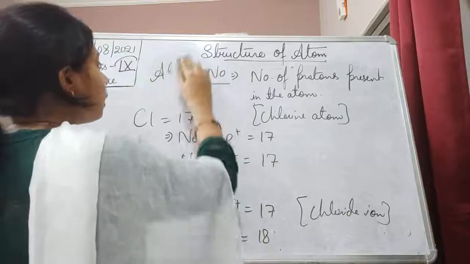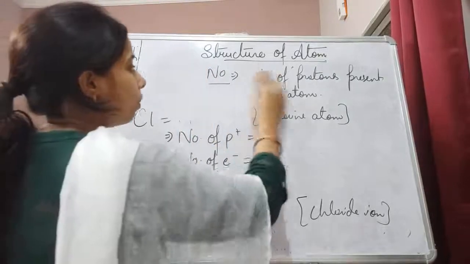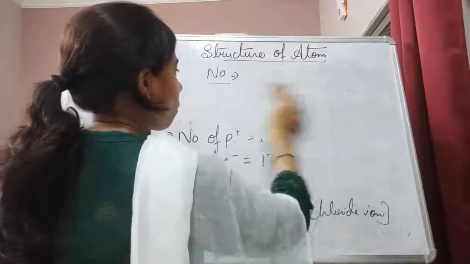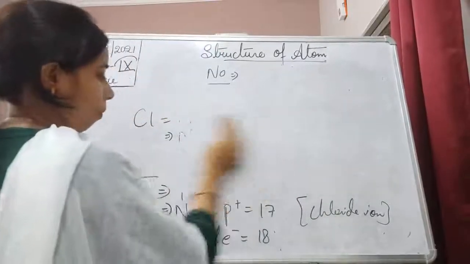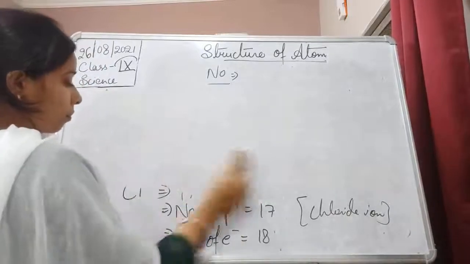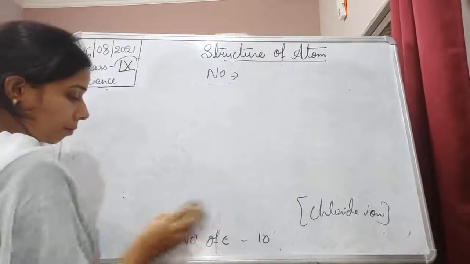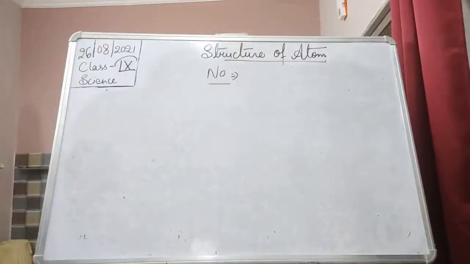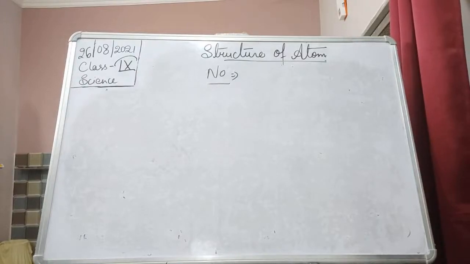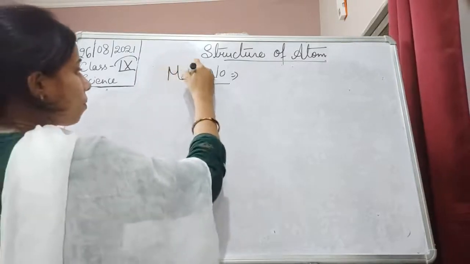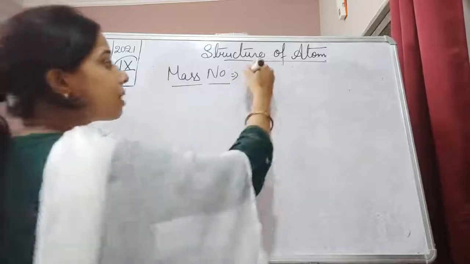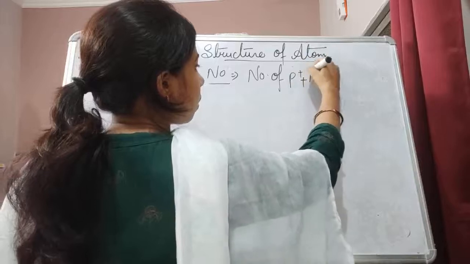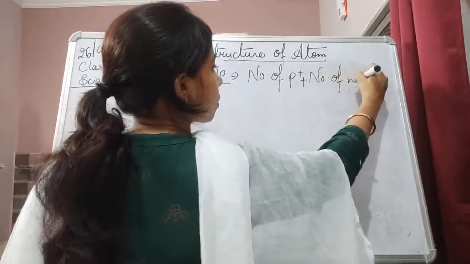Now let us see in another one, and that is mass number. Mass number is equals to number of proton plus number of neutrons.